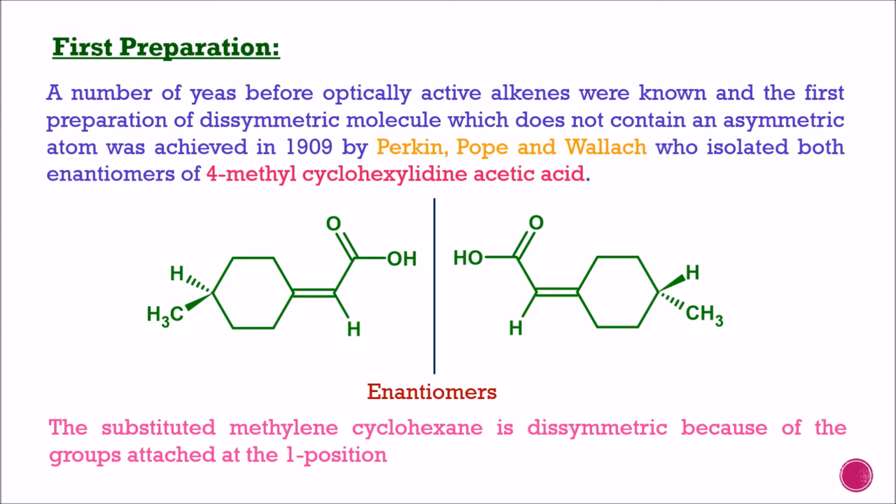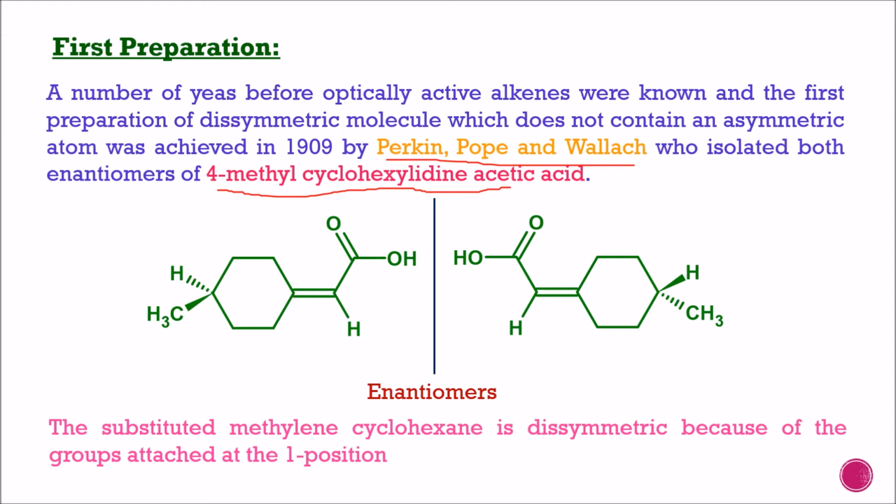Many years before, optically active alkenes were known, and the first preparation of a dissymmetric molecule which does not contain an asymmetric atom was achieved in 1909 by Perkin, Pope and Walsh, who isolated both enantiomers of 4-methyl cyclohexylidene acetic acid.